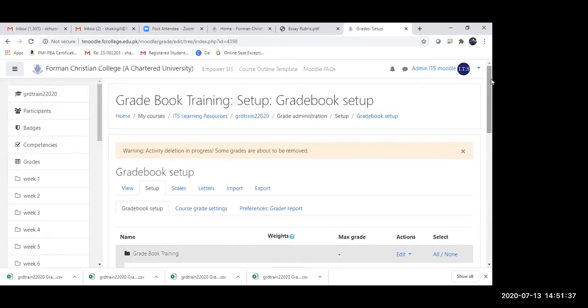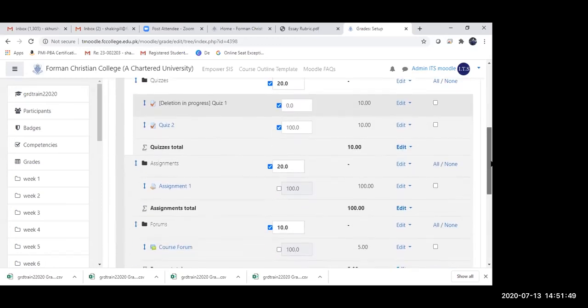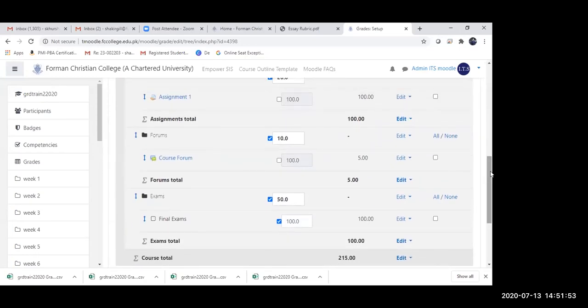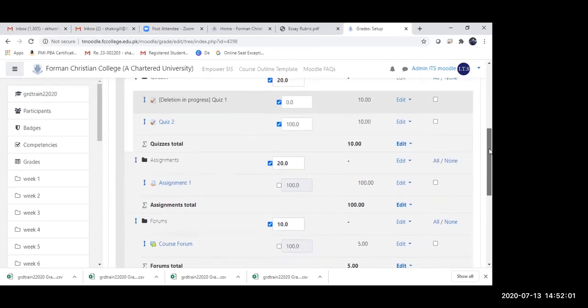There's a question by Seemal Jalani, and she wants to know how many depths of categories and subcategories can I create? Seemal, is it the gradebook categories or quiz categories? No, it's the gradebook categories, because we have a lot of other activities also.